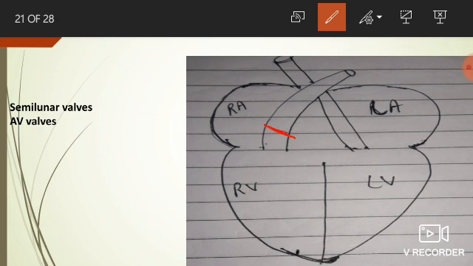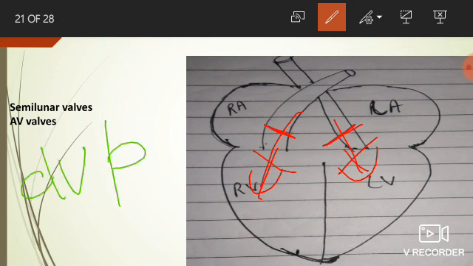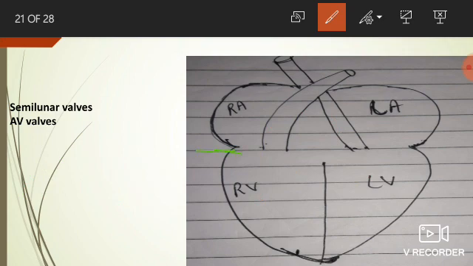Now SLV valves get closed to prevent the backflow of the blood, and the closure of SLV valves produces another sound called the dup sound, which is known as the second heart sound, at the time of closure of SLV valves. Now AV valves are opened at that time so that the cardiac cycle can continue. I hope you will get this.